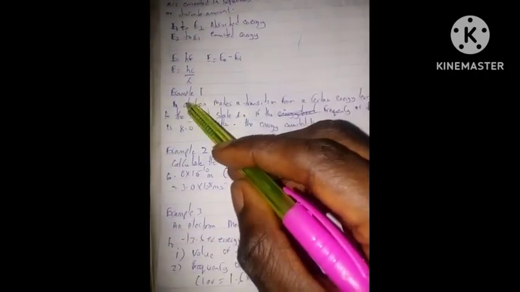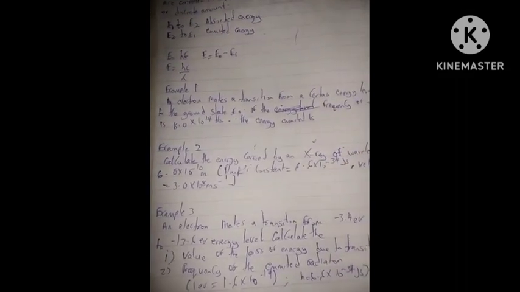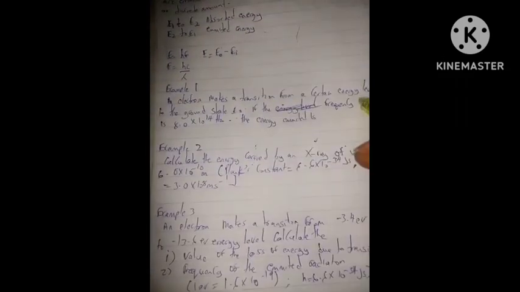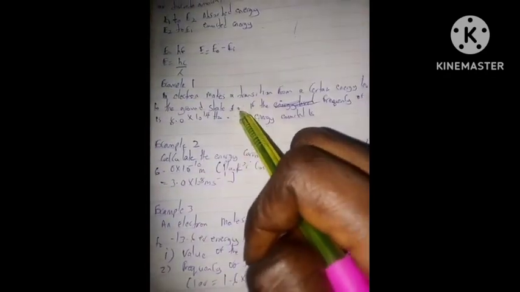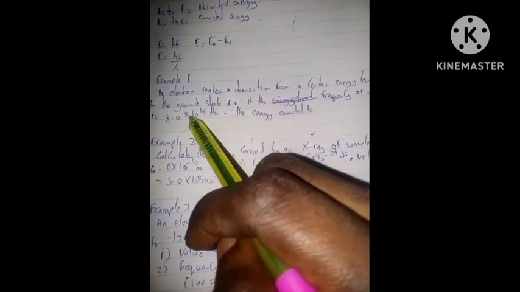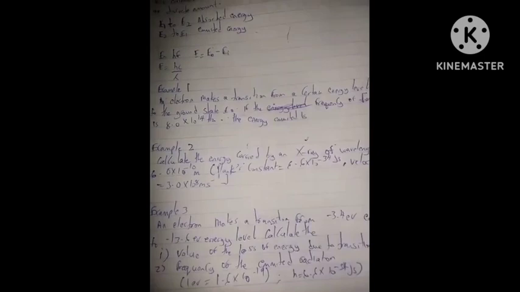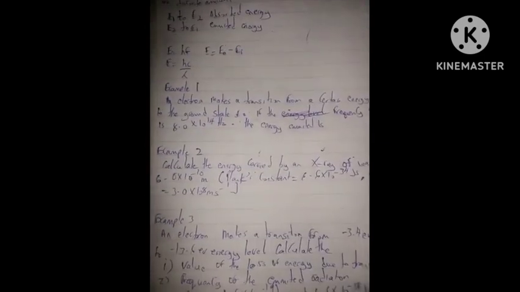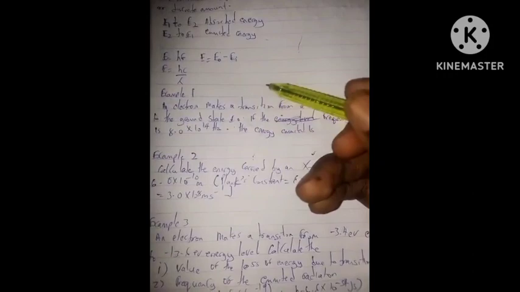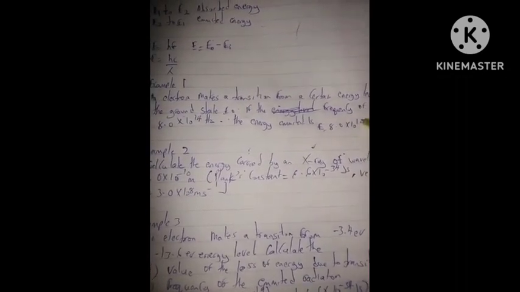So let's look at the first question. They said an electron makes a transition from a certain energy level to the ground state E naught. If the frequency of emission is 8.0 times 10 raised to power 14 hertz, the energy emitted is? So you should know in this question which formula to use when we state the parameters. The parameter is f is equals to 8.0 times 10 raised to power 14 hertz.